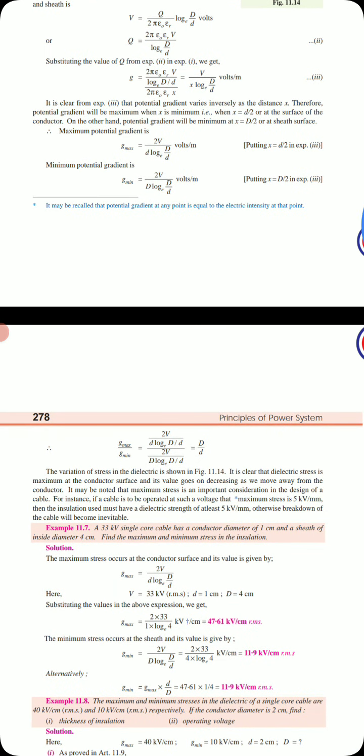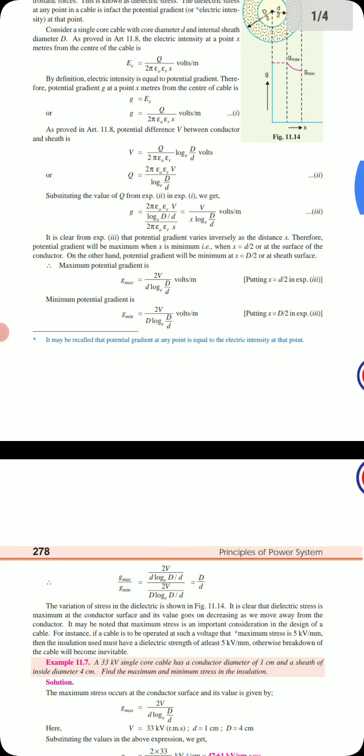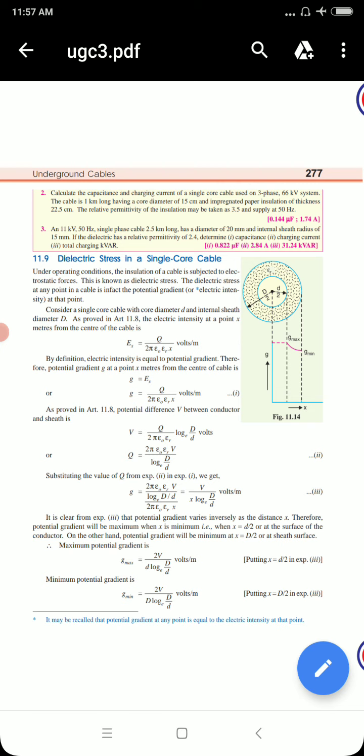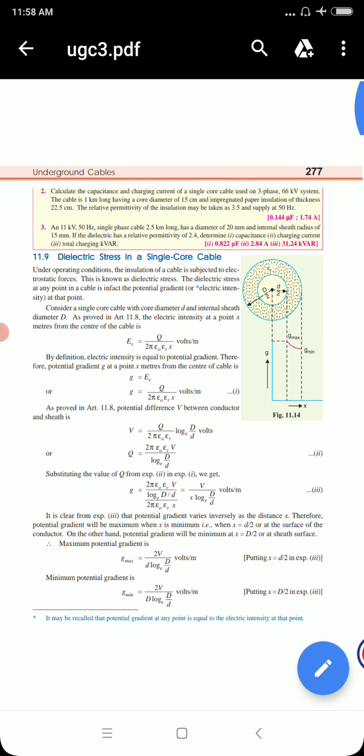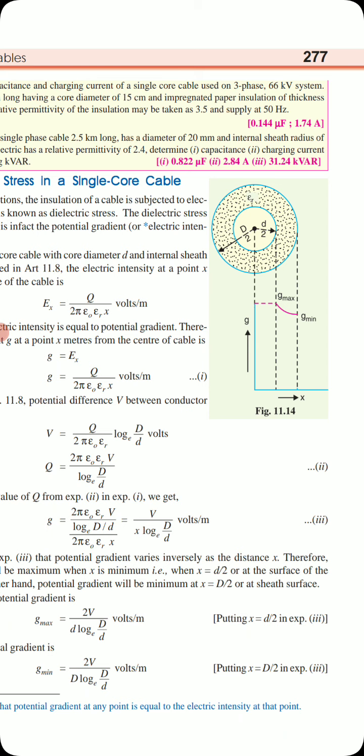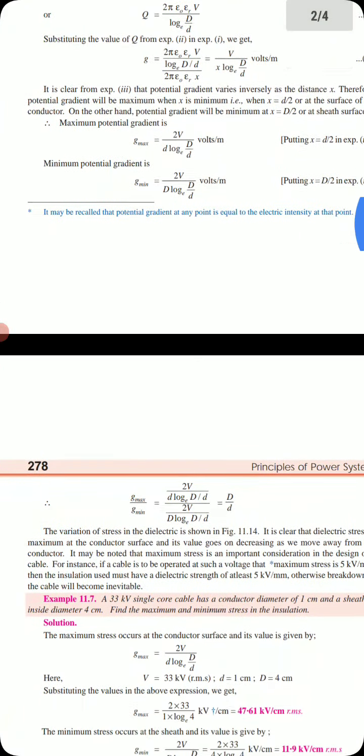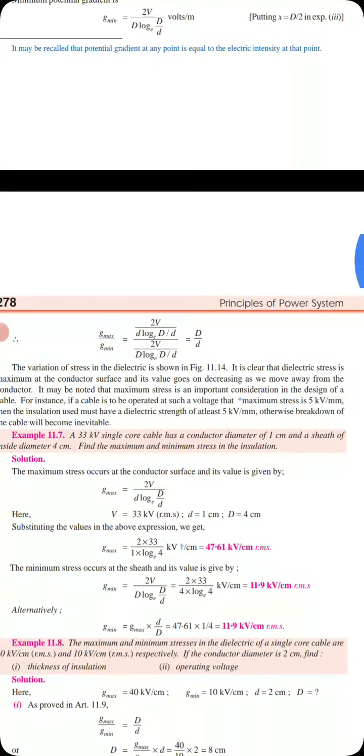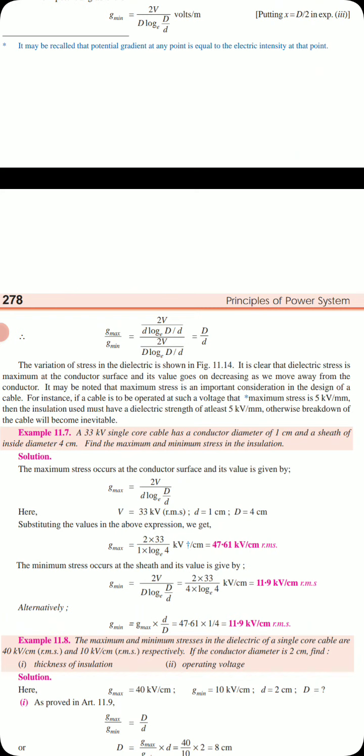The variation of the stresses in the dielectric is shown in figure 11.14. You can see in figure 11.14 how it changes. Till the conductor it is the same gradient. After that you can see it in the pink colored portion, very clear. At the point small d by 2 it is very high. Then when it is coming to capital D by 2 it is decreasing, that is the G min point. So it is clear that the dielectric stress is maximum at the conductor surface, and its value goes on decreasing as we move away from the conductor.